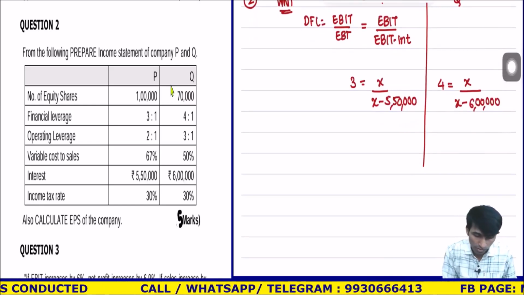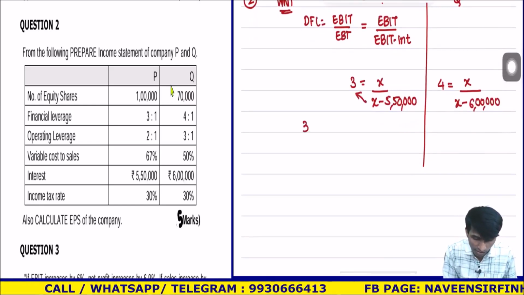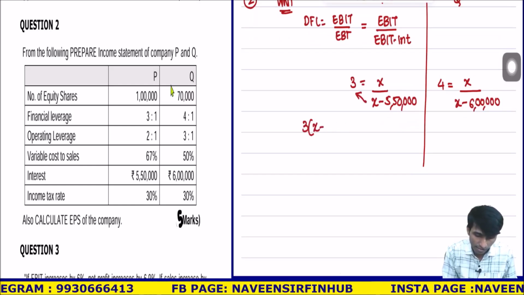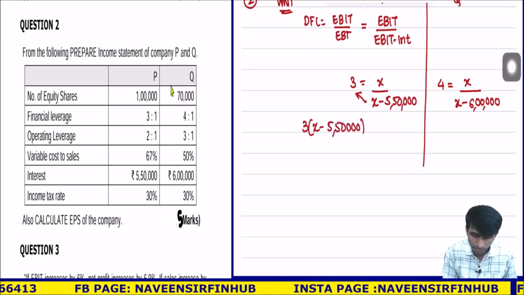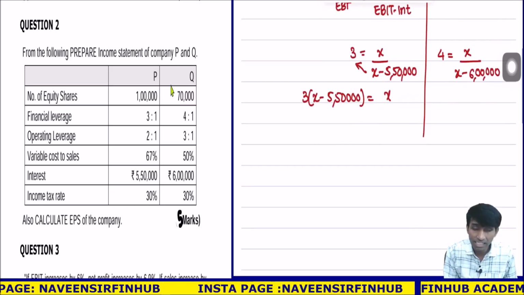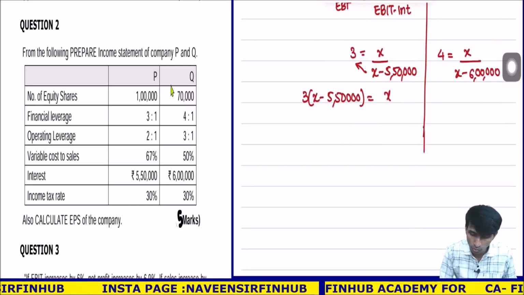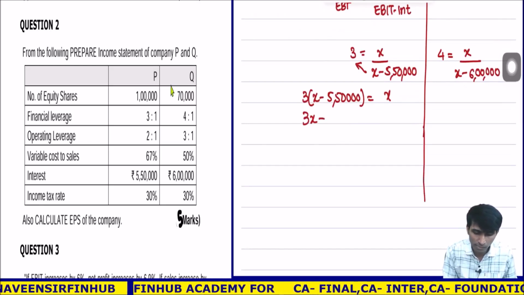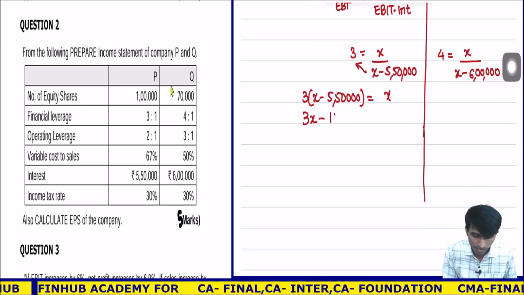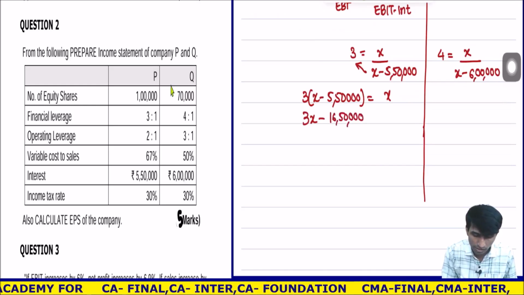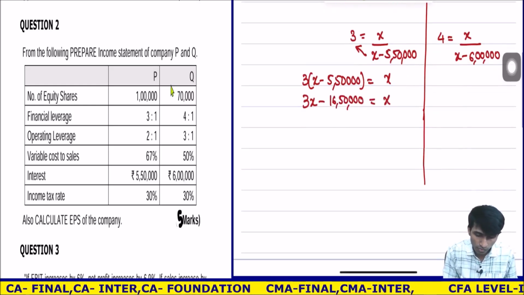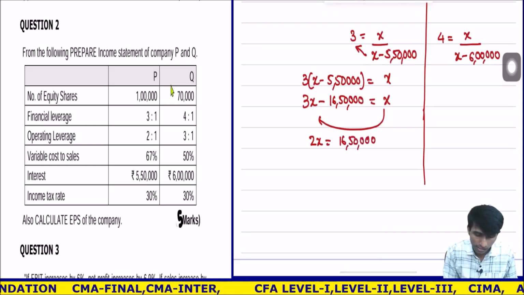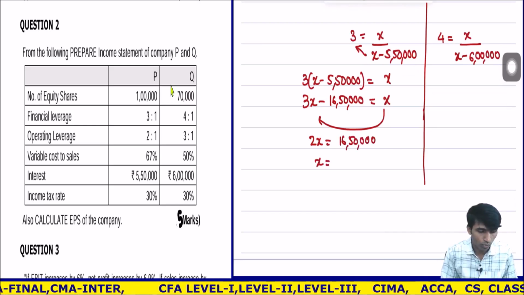So 3 into X minus 5,50,000 is equal to X; the denominator goes to the left-hand side. 3 is common, so it gets multiplied to both terms. 3X minus 5,50,000 into 3, which is 16,50,000, is equal to X. When X comes to this side, it becomes 2X equal to 16,50,000. So X is equal to 16,50,000 divided by 2.